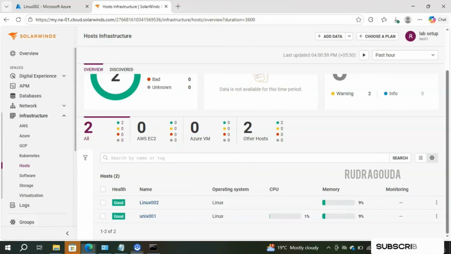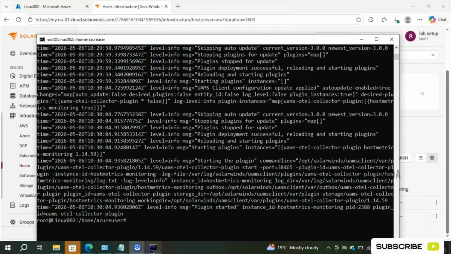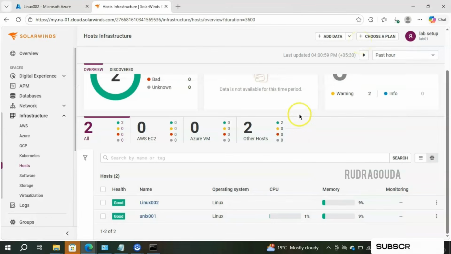If I scroll down, you are able to see my server name as well. Linux 002 is the one I am talking about. If I go back to the command prompt, you are able to see that particular name. I'll type hostname, click on enter. Yeah, you can see the same thing, Linux 002. It means our agent installation is completed successfully and it is reporting back to the SolarWinds observability tool properly.